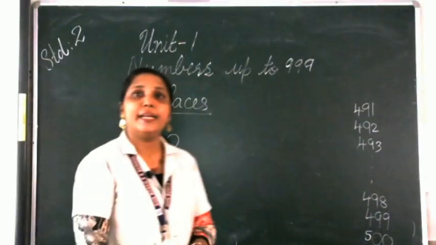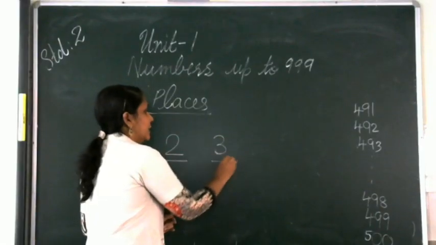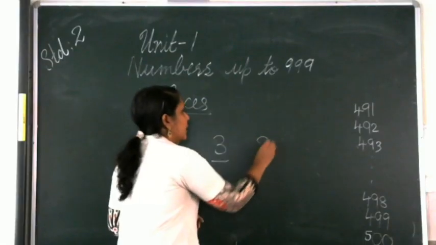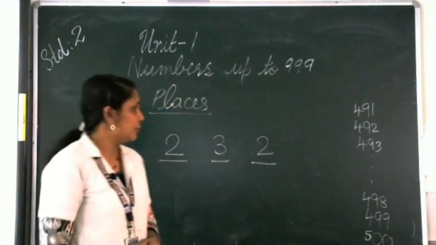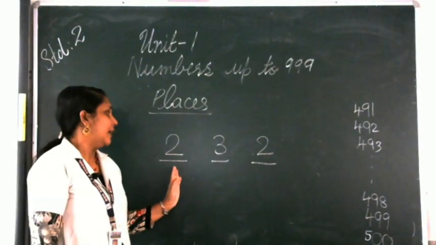Then how many tens are there? How many 10 strips are there? Count how many green. 1, 2, 3. So we are having 3 tens. Now how many ones are there? Count the small boxes. That is 1 and 2. So you got it as 2, 3, 2. So the number is, how will you read this number? We will study later about this one.